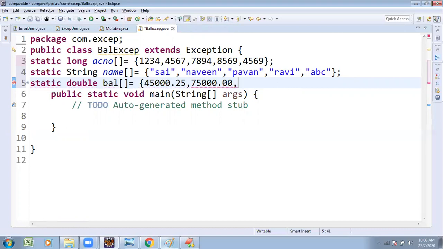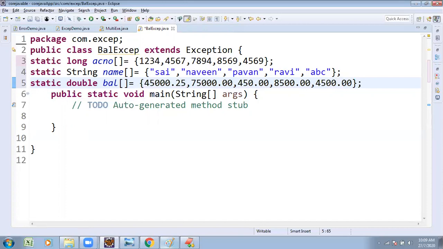Similarly, one more 450 rupees. Similarly, another person 8,500. Similarly, another person 4,500. Array of account numbers, array of names, array of balances we are going to take.